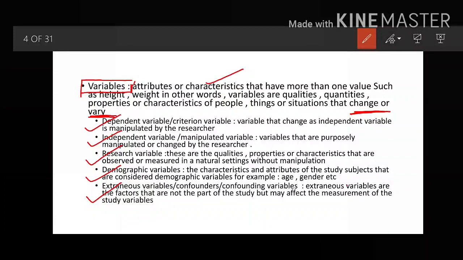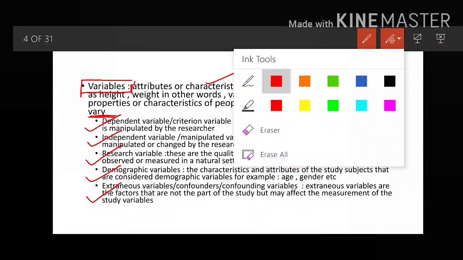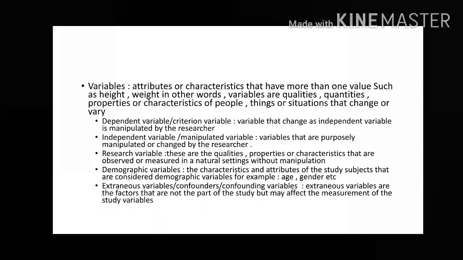But why are we calling it extraneous? Because we are not taking that variable into consideration, or we are not studying that particular variable, and it will definitely affect the measurement of the weight. So that is what is written over here: extraneous variables are the factors that are not part of the study, but they will definitely affect the measurement of the study variables. I hope these variables are clear: dependent, independent, research variable, demographic variable, and the extraneous variable. Now moving on to the next slide.